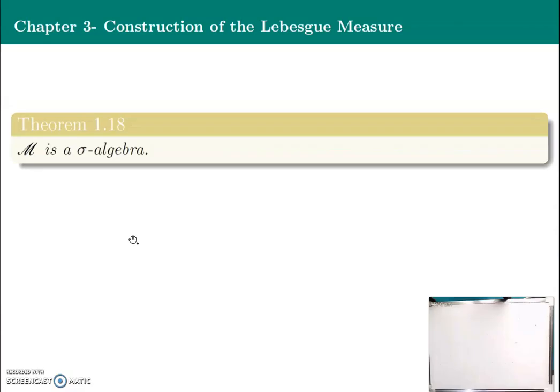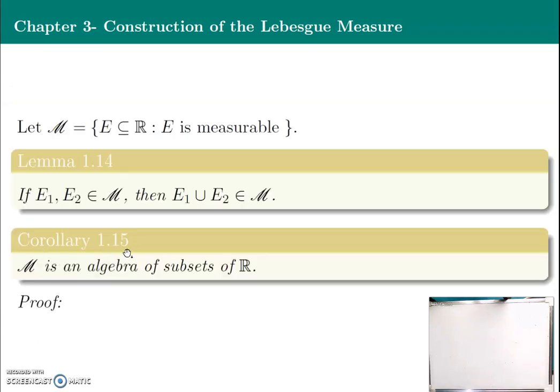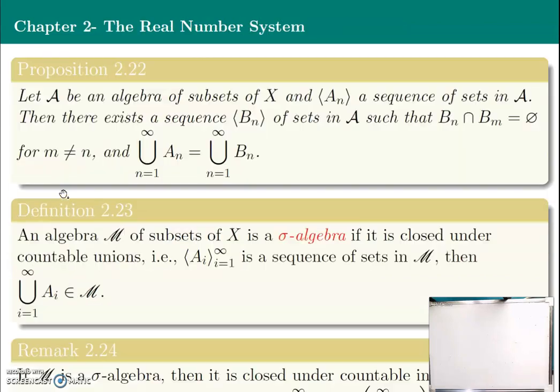Now to prove this one, we use corollary 1.15. We show first that it is an algebra of sets. We also use this proposition, this one.